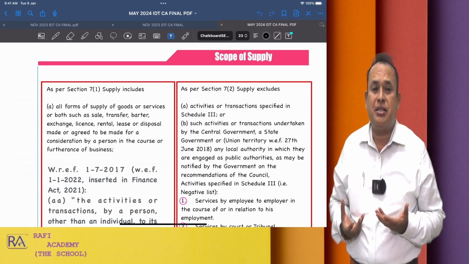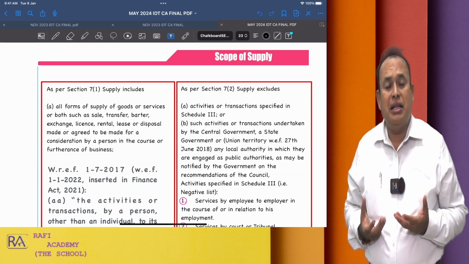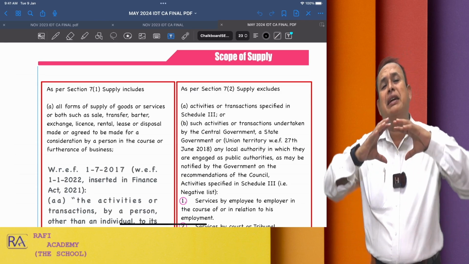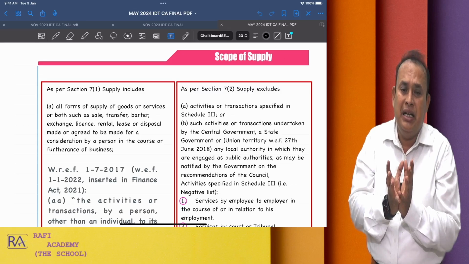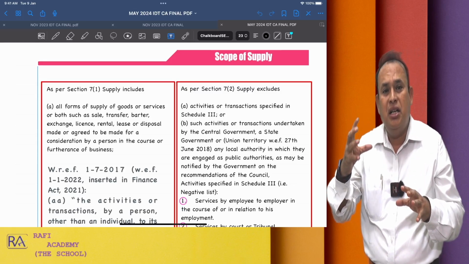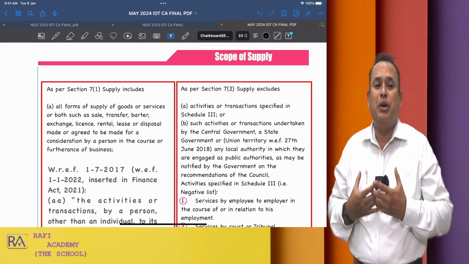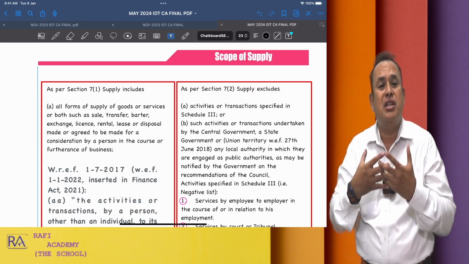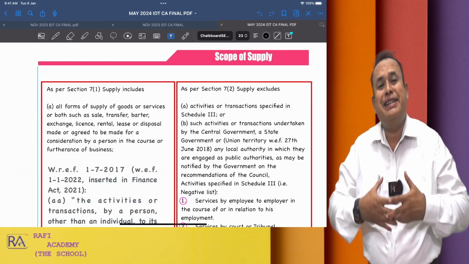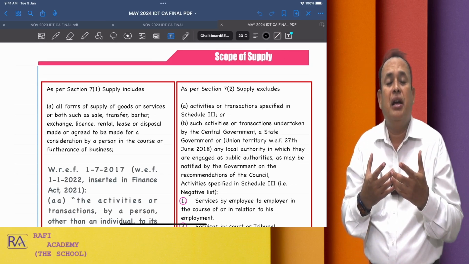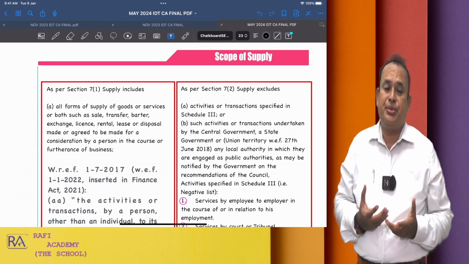From there they can ask, or otherwise they will create a practical story and ask you who is right, on what grounds the taxpayer is right, or on what grounds the GST department is right. Explain. Like that they may ask the questions.